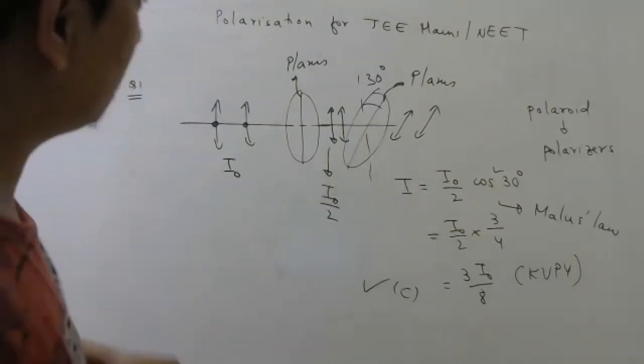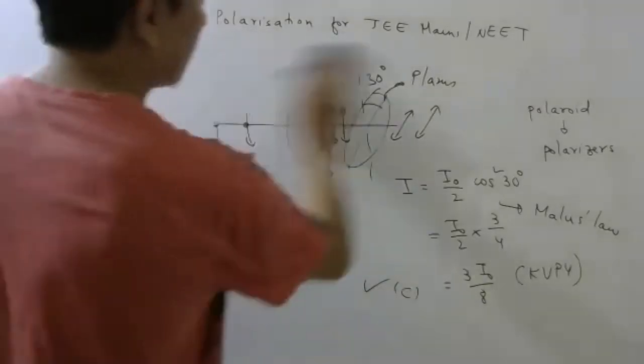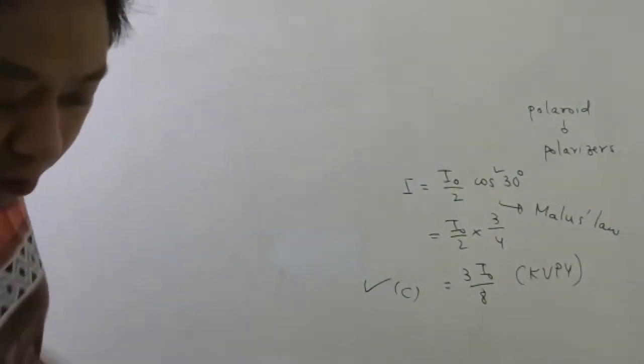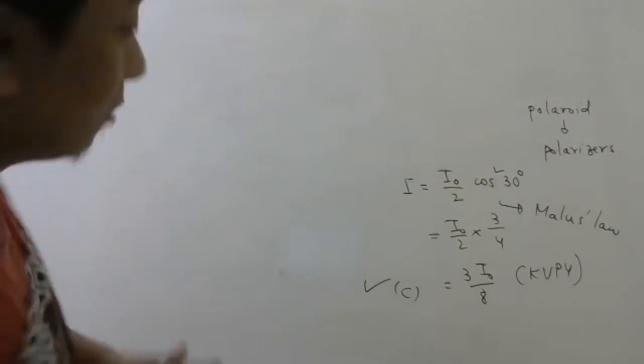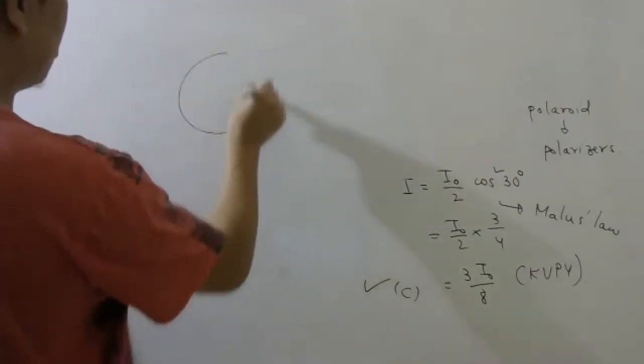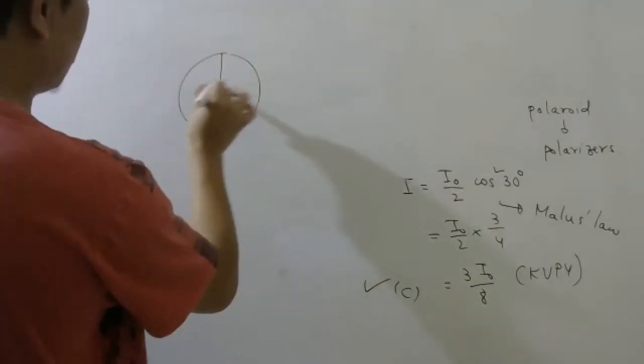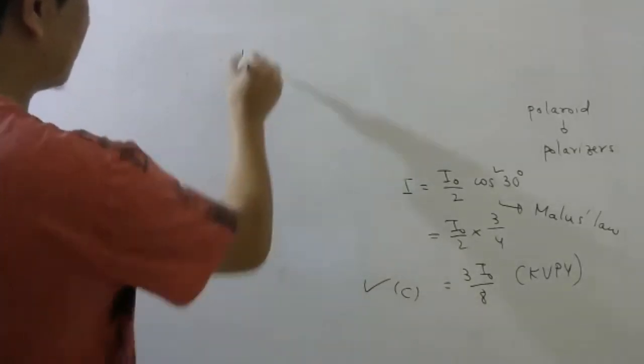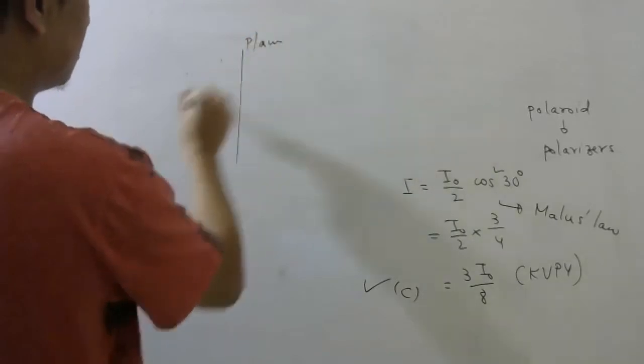So very simple problem, nothing is there. Just make use of Malus law. Now if you are thinking, sir, how can we draw a diagram like this? Then what you do is do like this. Draw one Polaroid like this, draw one Polaroid like this. Draw one Polaroid like this. Draw one like this.